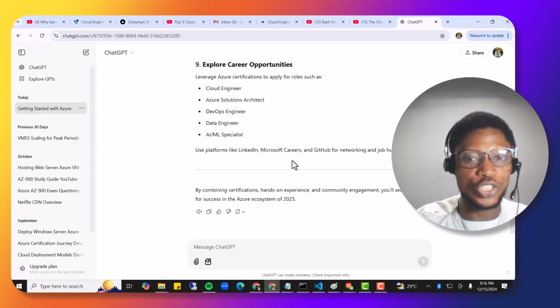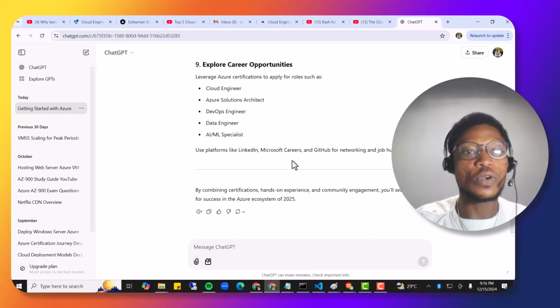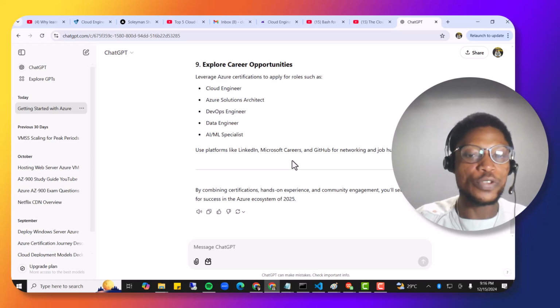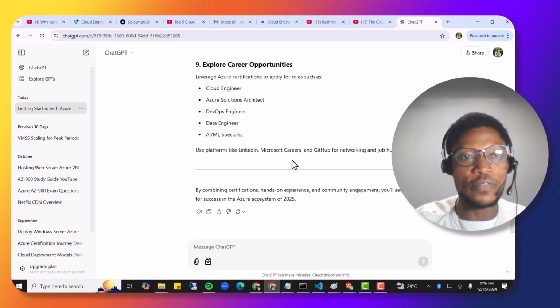So you also need to get some hands-on experience, right? And also carry out some community engagement, and you set yourself up for success in the Azure ecosystem come 2025. So I would like us to actually grow together.